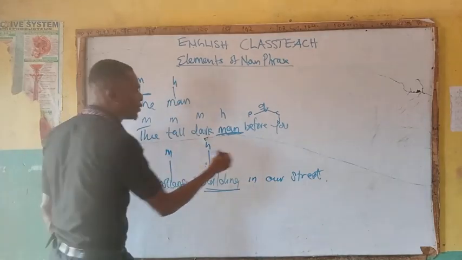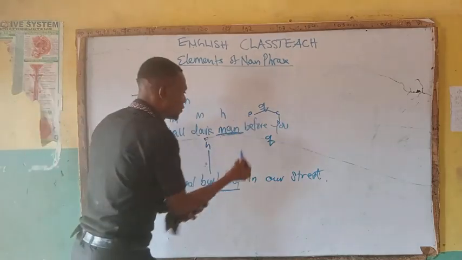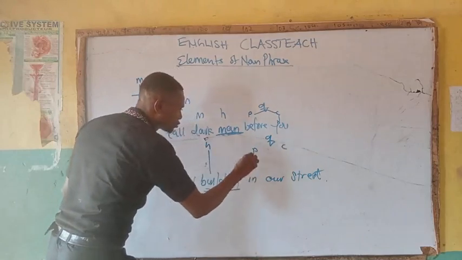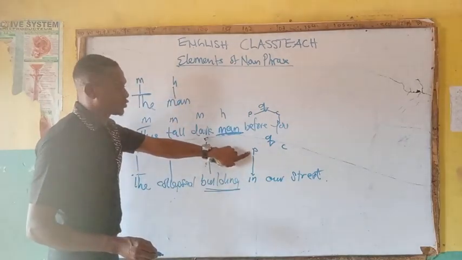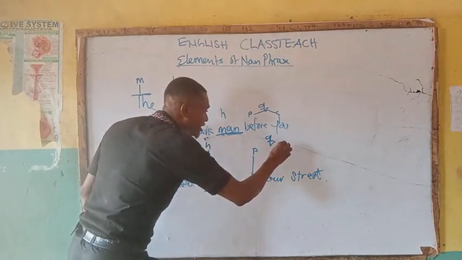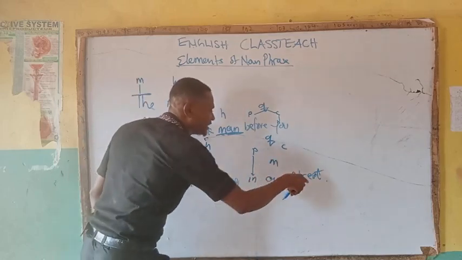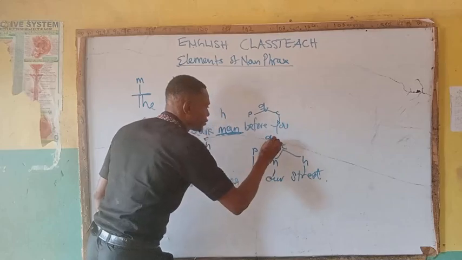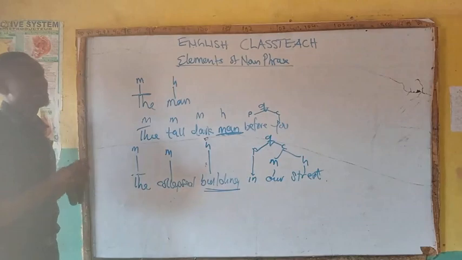Now after head word, what do we have? Qualifier. So qualifier has its own element, which is P and what? And C. So P goes to what? Preposition. Can you see it? P is also known as what? Prepend. Now, here we now have an MHQ again. Now here, this one is just modifier. And the real noun here is what? Is head word. So they come like this. This is what we call noun phrase and its elements.